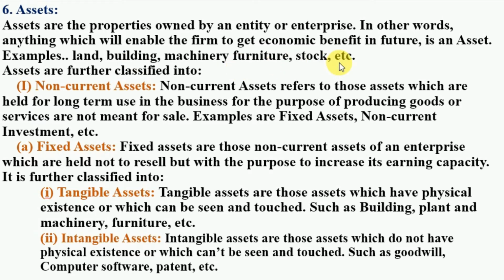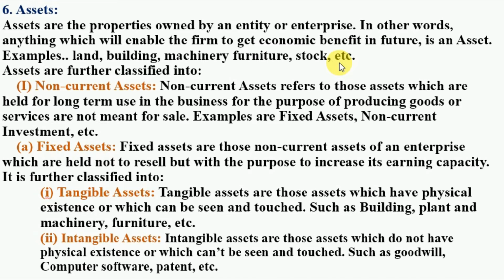So what is assets? Assets are the properties which are owned or controlled by the enterprise. In other words, anything which enables the firm to get economic benefit. That means the assets provide economic benefit to the firm or business, and it has monetary value also.